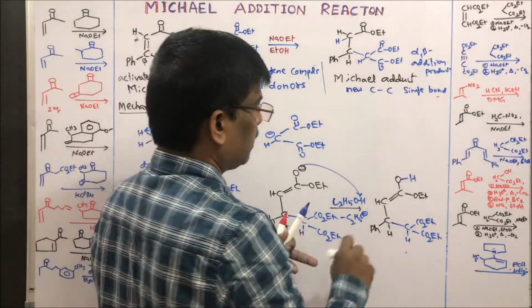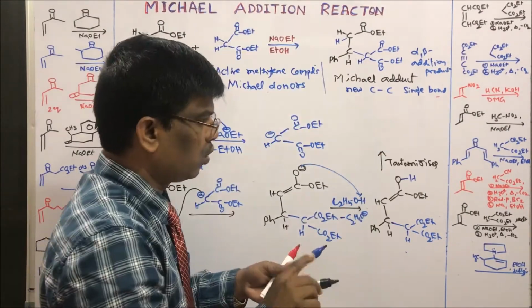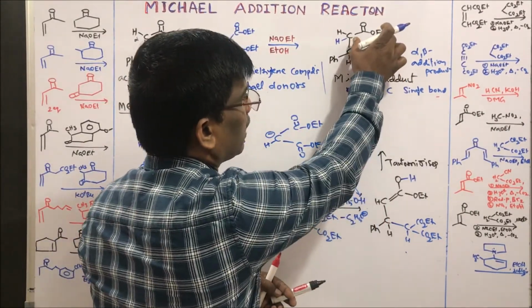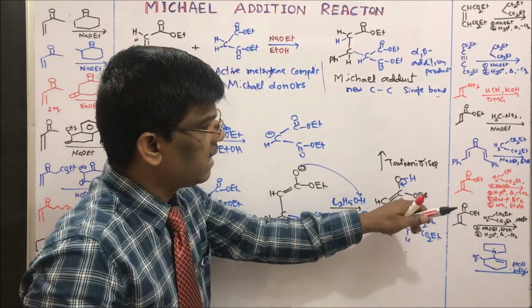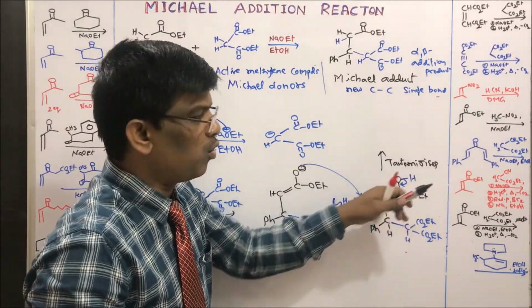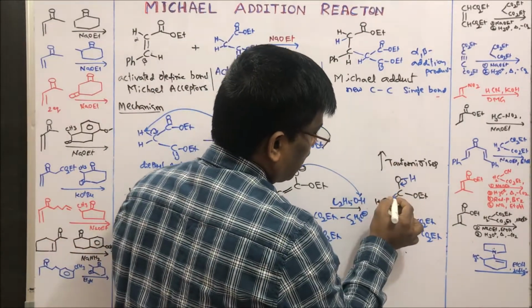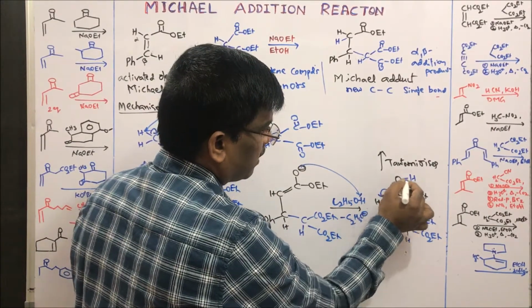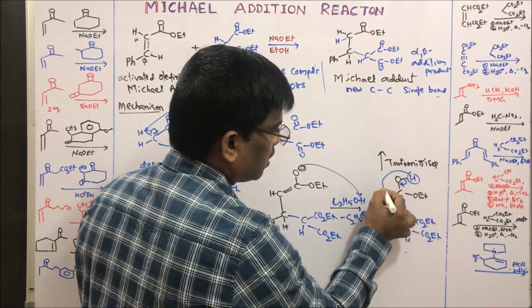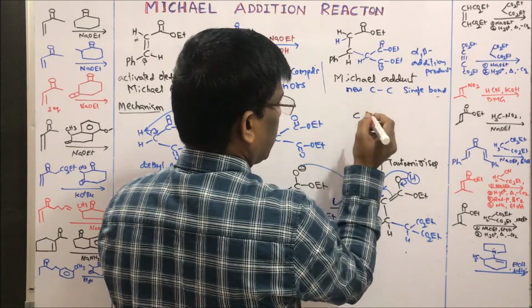This enol tautomerizes to give a ketone or ester. Enol is not that stable, so this enol is going to tautomerize. This anion takes up this proton to give the Michael adduct.